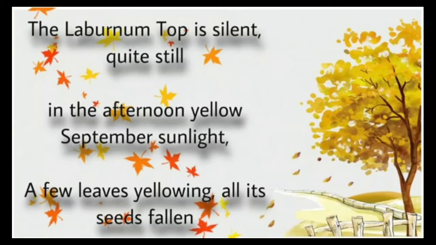So here, in the very first stanza, the poet wants to convey that on a beautiful sunny autumn day, he saw a laburnum tree which was silent and still, deathlike, having yellow leaves and yellow flowers in the month of September. Its leaves have turned yellow because of the autumn season, and all its seeds have fallen down.